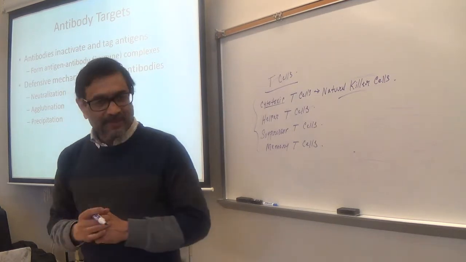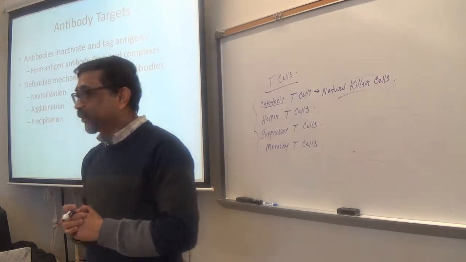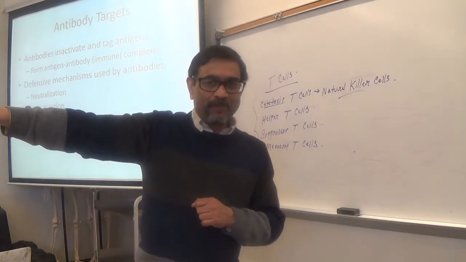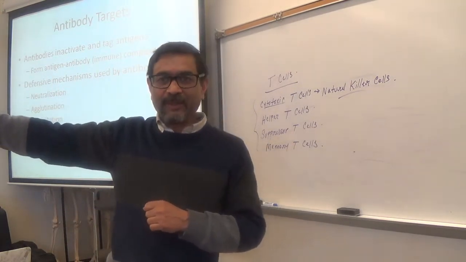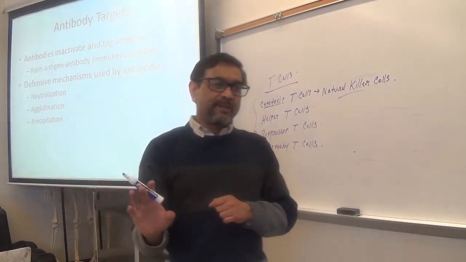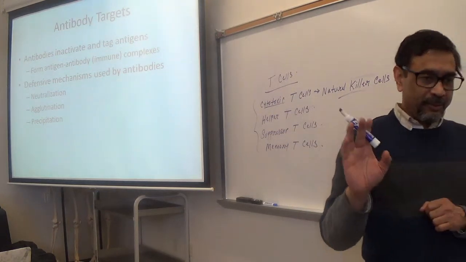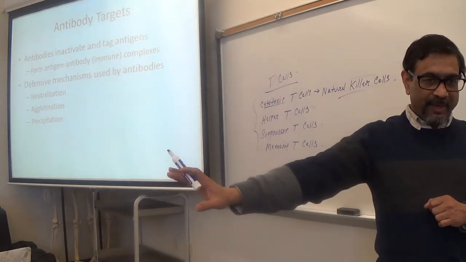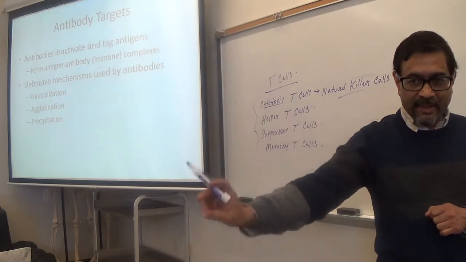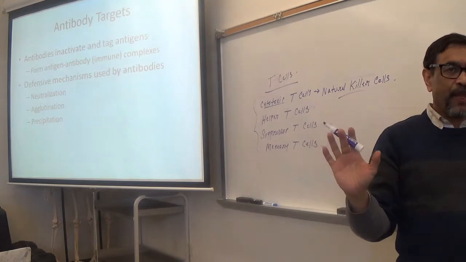Cancer cells. Tumor cells, right? Or infected cells, those we don't need. They got infected, better kill them. So, you see, your cytotoxic T cells kill the cells, but those cells are harmful, like infected cells, cancer cells, tumor cells. Is it clear?